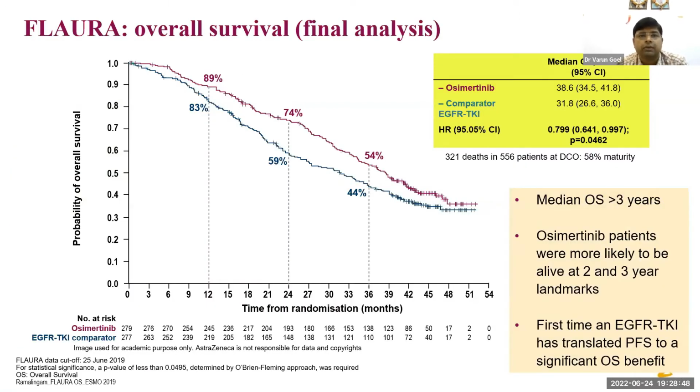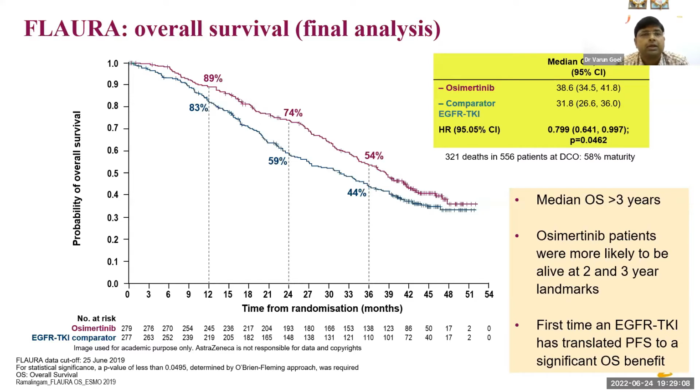Next point is overall survival. So if we see the final analysis with the long follow-up, overall survival with the osimertinib arm is 38.6 months versus the comparative EGFR TKI, that is first generation TKI, at 31.8 months. So the hazard ratio is 0.79 and the p-value is statistically significant.